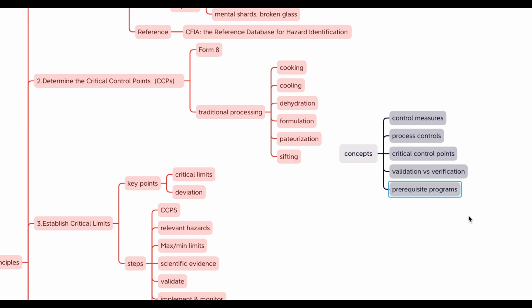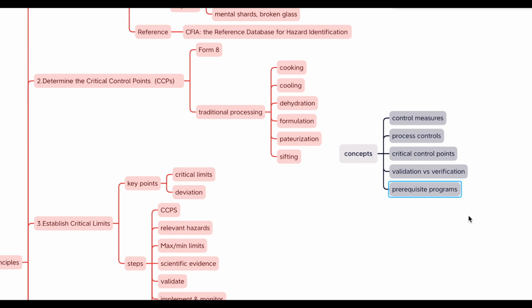PRPs are generally used to control low to medium risk hazards and are the basic conditions and activities that are necessary to maintain a hygienic environment. Examples of PRPs include personal hygiene, cleaning and sanitizing, pest control, and maintenance of facilities.